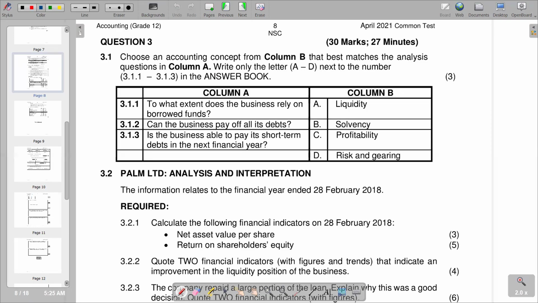Calculate the following financial indicators on 28 February 2018, 3 marks. And then we've got return on shareholders' equity, 5 marks. So for the calculation of net asset value per share, we know that it's shareholders' equity divided by number of shares. So we go back to our formula sheet.